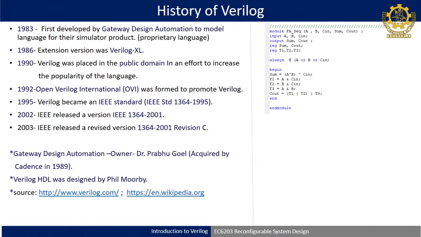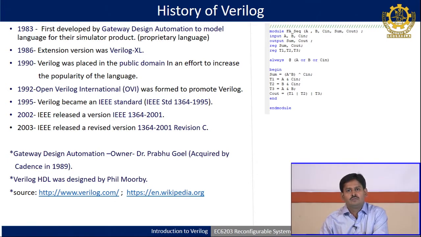It was more or less similar to C. In 1986 they came up with an extended version, Verilog-XL, which was initially a proprietary language. That means they could use it only for modeling designs within their own company. Later on, in 1990, they put it in the open domain so that it could become more popular and be widely adopted by other companies, academics and industries.